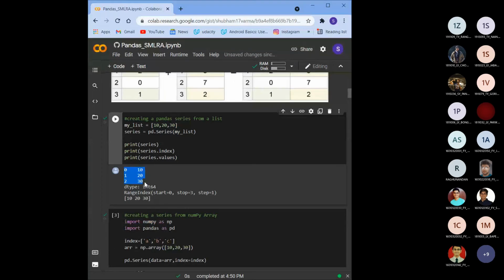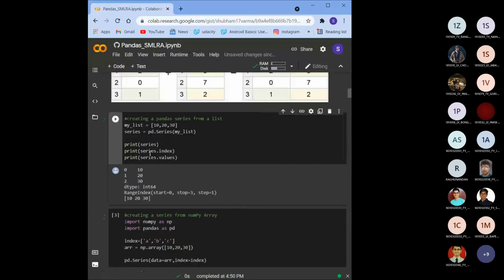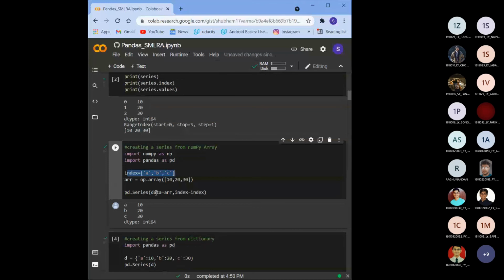Now this has been converted into a pandas Series, but here as you can see, the index and the values are 0, 1, 2. The index is 0, 1, 2, and if you don't want the index to be 0, 1, 2, and you want something else as the index, you can describe the index and pass it in pd.Series. Data is the array, and the index is the index that you want. So it will be represented in this way, as you can see on the screen.